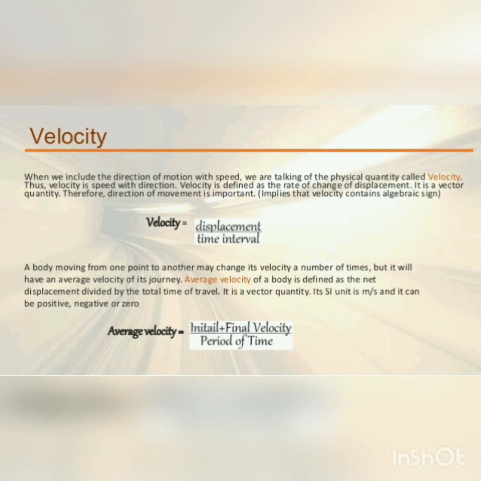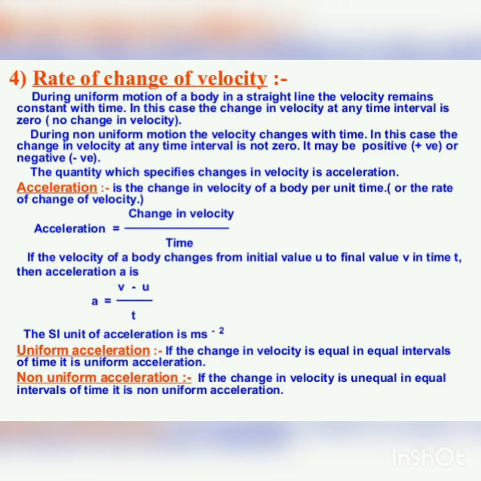Next comes rate of change of velocity. Acceleration is the rate of change of velocity with time in one dimension. Acceleration is the rate at which something speeds up or slows down. Acceleration describes the rate of change of both magnitude and direction of the velocity.